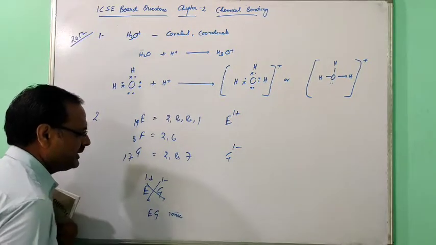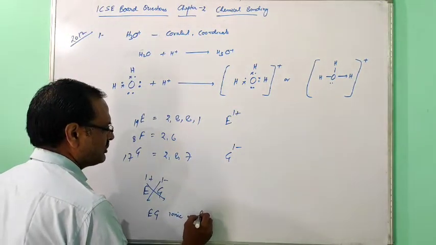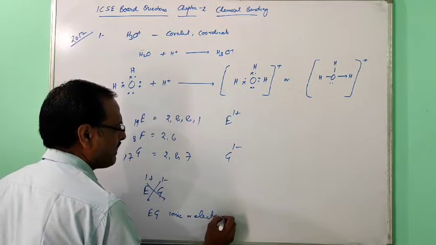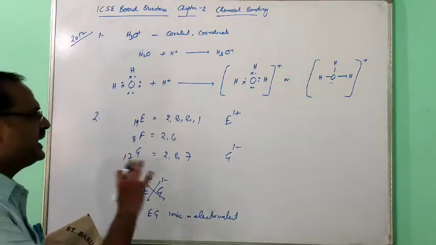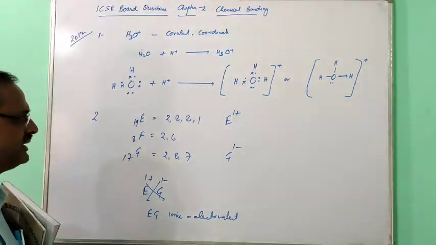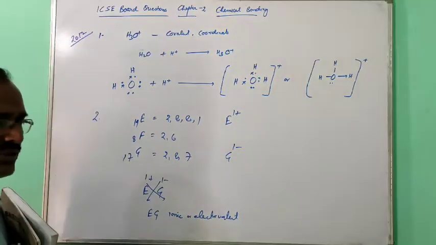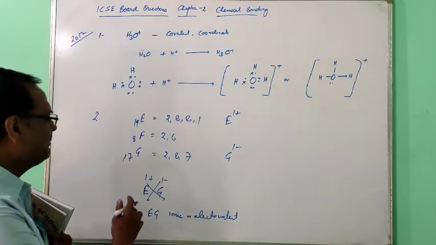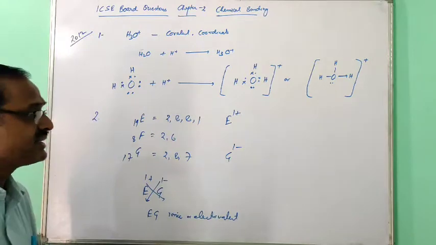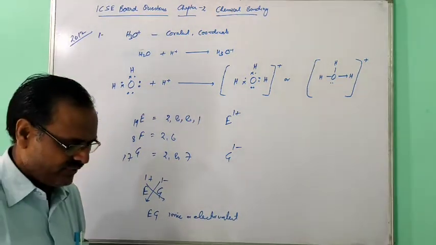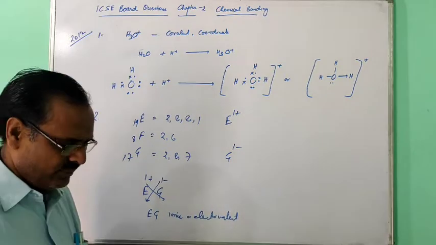The bond will be ionic, electrovalent. Such questions you can solve like this only. First write the electronic configuration, then the valency. For writing the formula, first write the electropositive element, then the electronegative. If any valency is common, remove the common factor, then cross the valencies. In this way you can get the formula. So this is the 2012 second question.